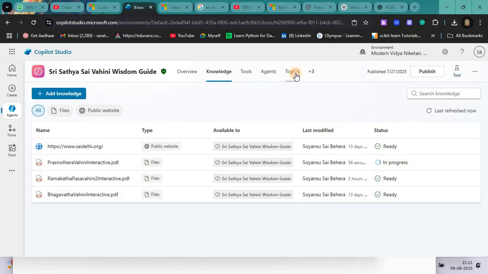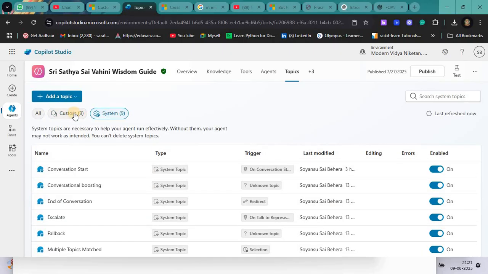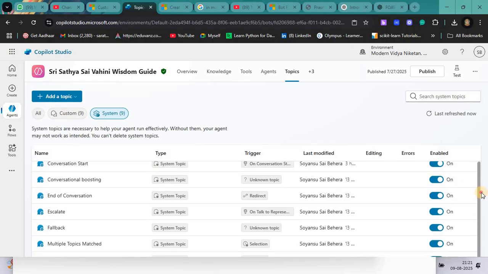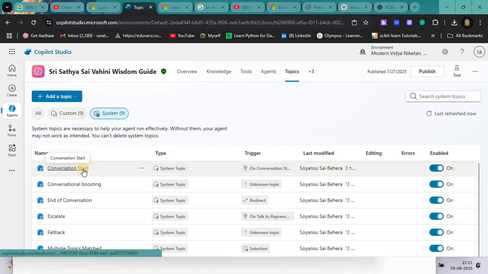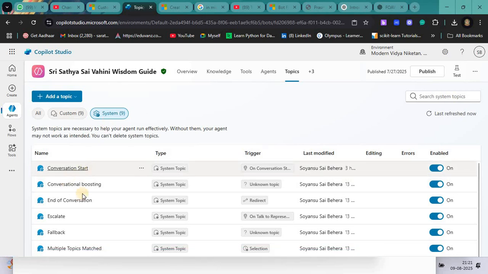In between, let me create a topic. Let's go to the topic section and add a topic here. What is a topic? A topic is something you can add for a specific purpose. For example, I have created a feedback topic here. There are two types of topics, custom topics and system topics. System topics are fixed, like conversation start. For example, once the agent starts a conversation, what message will come? That is conversation start. This comes by default, and if you want, you can turn it on or off.